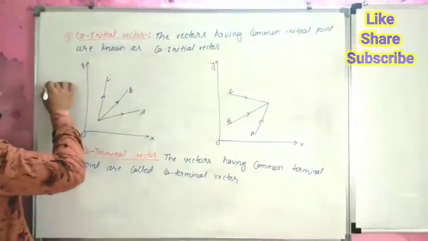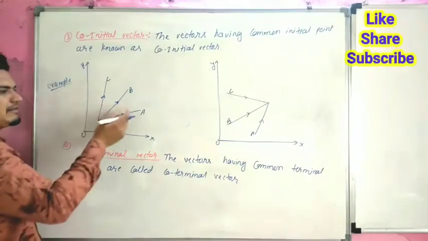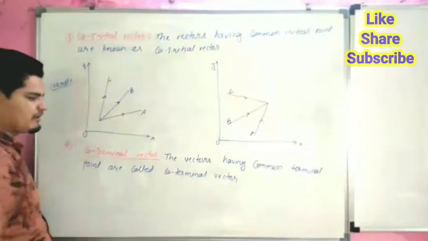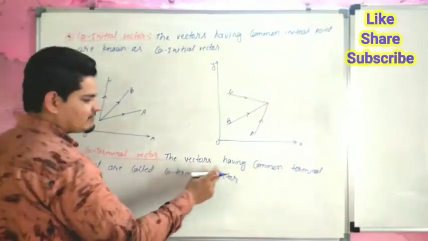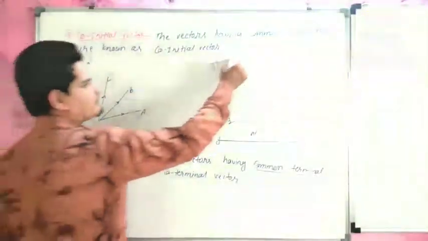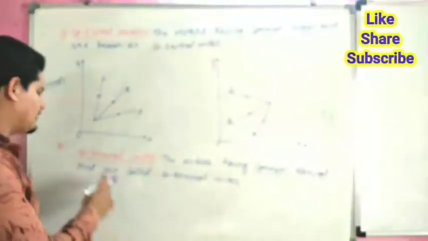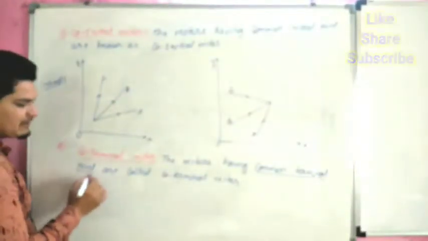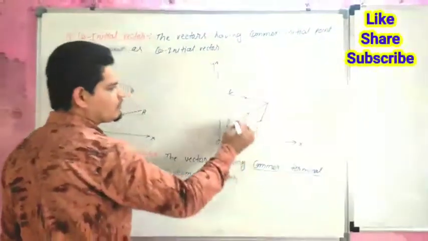This is an example of co-initial vectors because all three vectors have a common initial point. And co-terminal vectors are the vectors having a common terminal point. This is an example of co-terminal vectors.